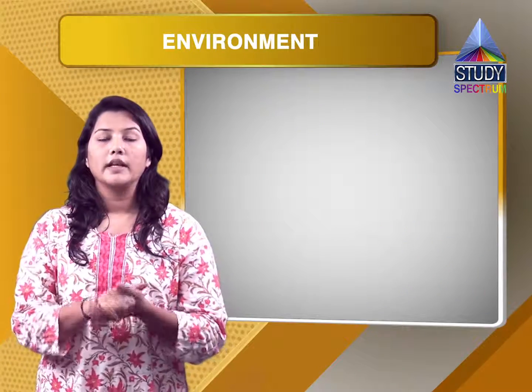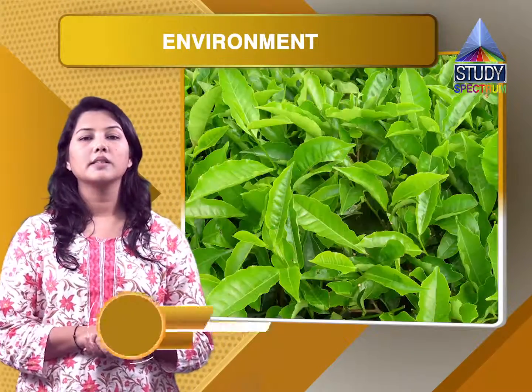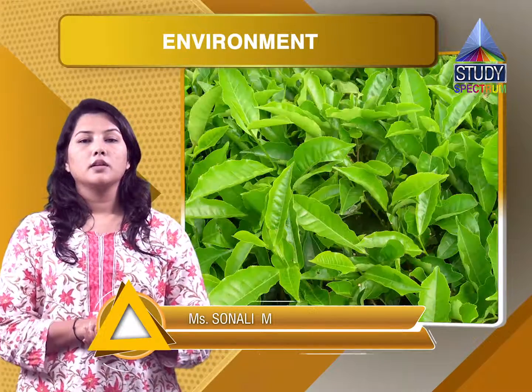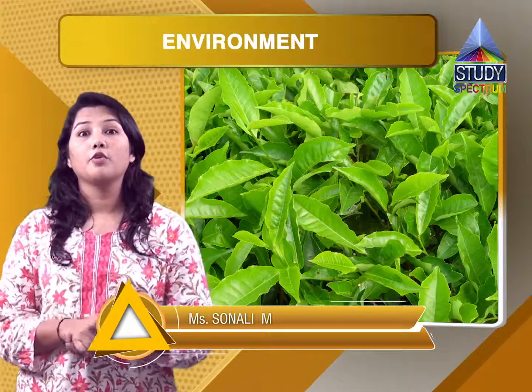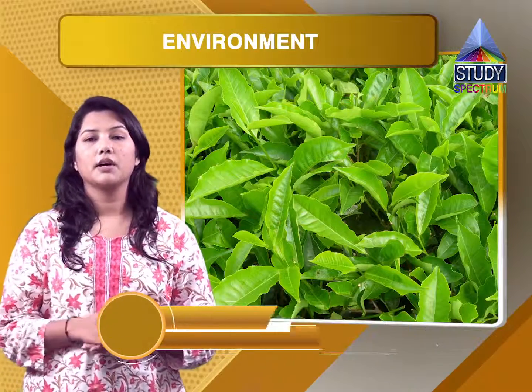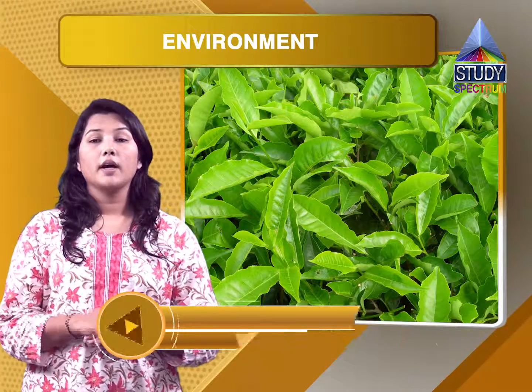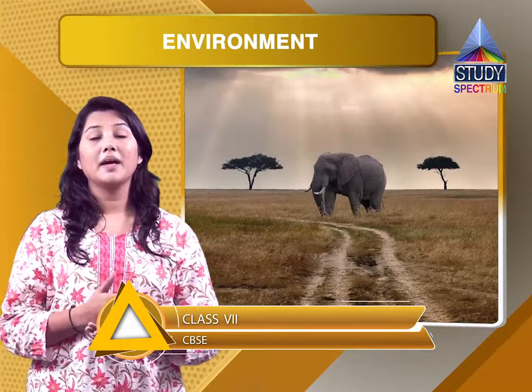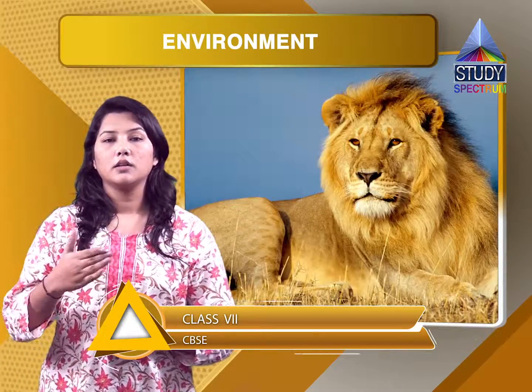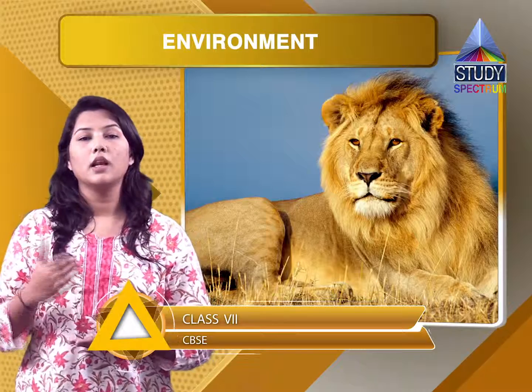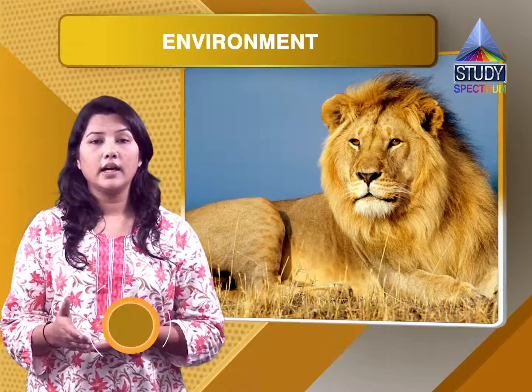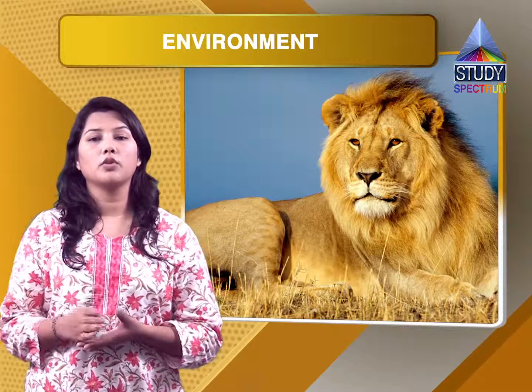The next question, and the last question in this chapter, is, plants and animals depend on each other. Plants provide food for animals, like the goat eats grass. The forests provide shelter to wildlife. You would see many animals like the lion and the deer, all these animals live in the forest. But this wildlife actually adds beauty to the forest.